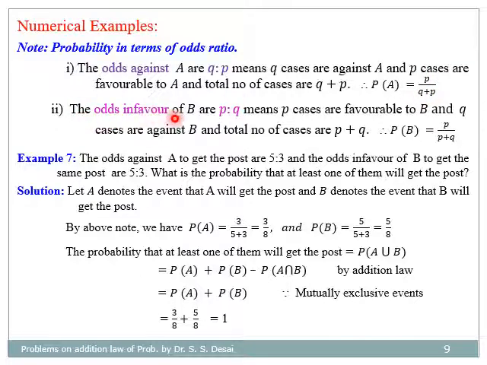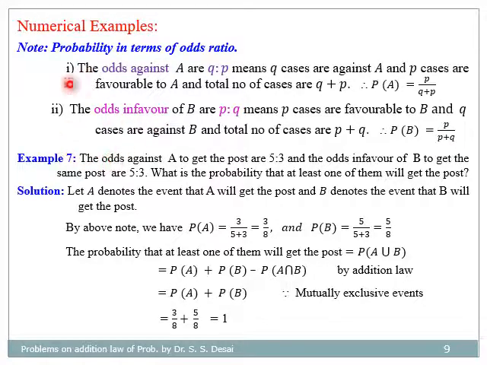Next, the odds in favor of event B are P as to Q, means P cases are favorable to B and Q cases are against B, and total number of cases are P plus Q, and therefore probability of B is equal to P divided by Q plus P. So here first figure divided by sum of 2. So this is in case of odds in favor of.